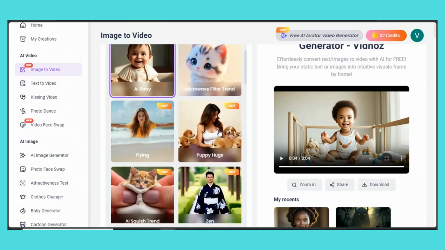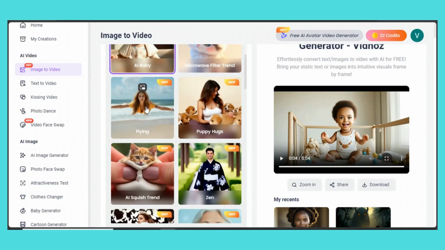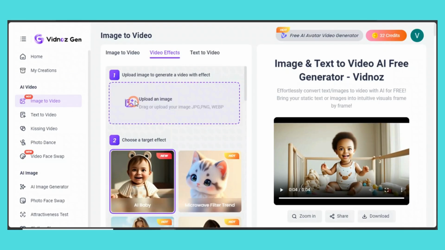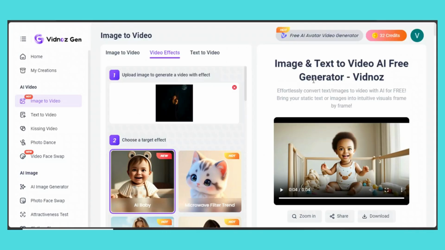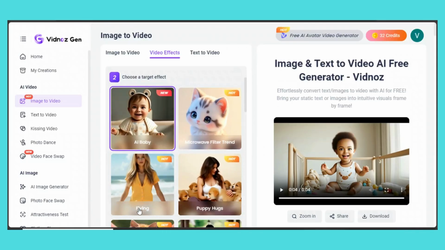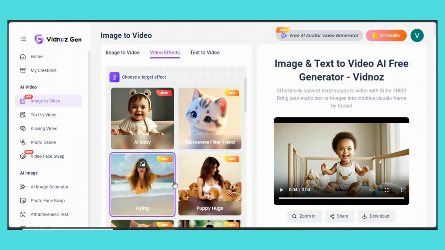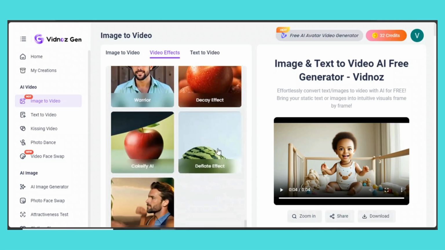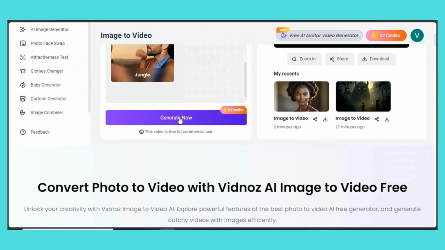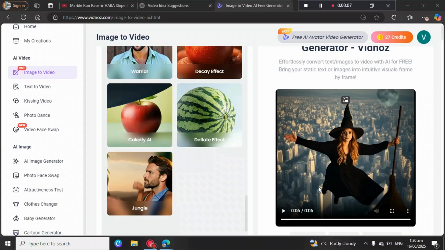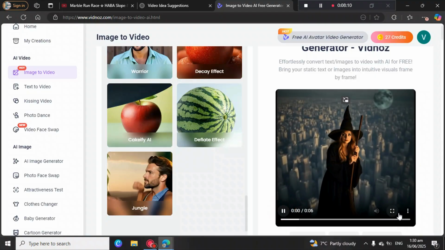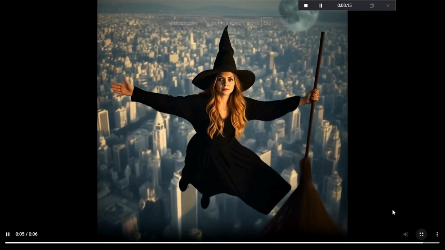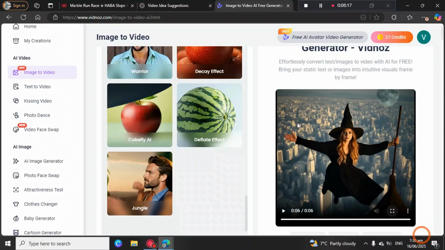So we've got another one right here for the flying one. So I'm gonna come here to this and remove this image and then bring another one. Okay, so we're going to use the flying one. So I'm gonna click right here and then scroll down. This is gonna take like 5 credits, so we're gonna come here and generate. Okay, so we've got the result for the second one. Let's just have a look. Oh, that's so great, man.